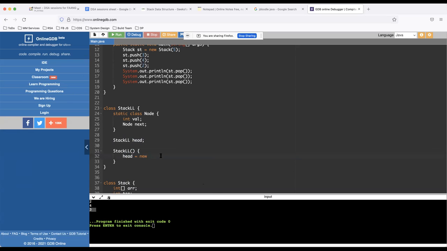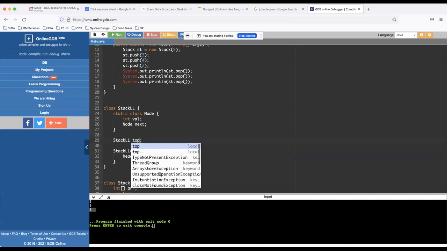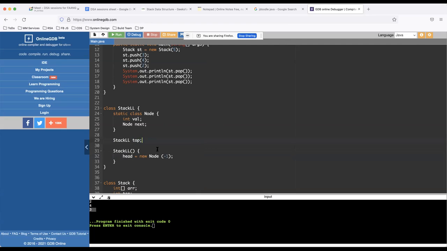Okay, so head is equal to new node, and I can assign it as -1, which is a dummy thing. So this is nothing but my top, let's say the stack top.